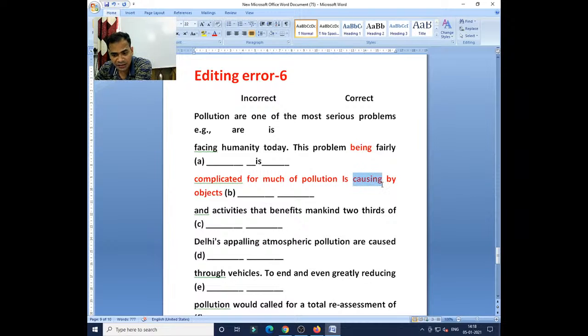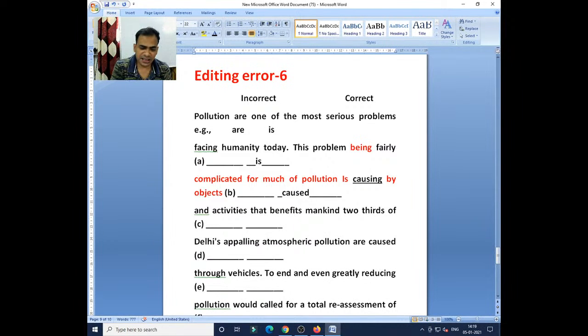Okay, causing, this is the mistake, so I'll just underline it. The actual word should be caused. Clear? Because your sentence is in passive voice, so we have to use the passive formula.